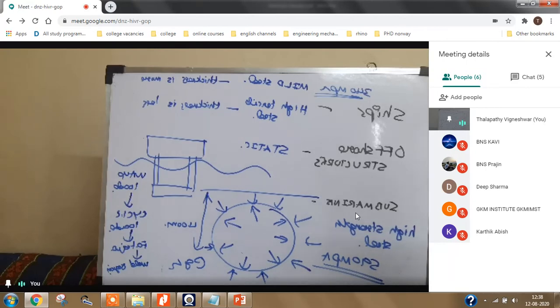And submarine is prone to which kind of loading? Which is the maximum load in the submarine? Which is the highest load in the submarine which you should design for? Hydrostatic loads. When the submarine is diving deeply into sea, like 300 meters, 400 meters below the surface of water, a huge hydrostatic pressure will act on the submarine shell. So that will try to compress the submarine.